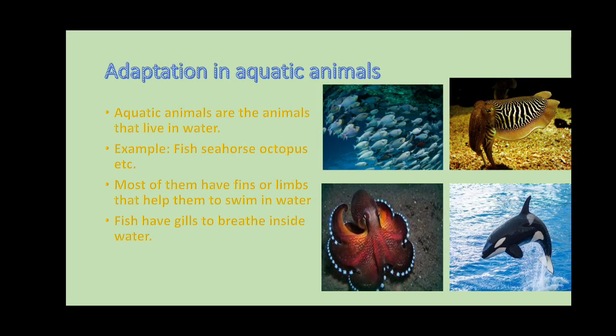You can observe the picture. You are seeing a fish, an octopus, a dolphin, and another kind of fish. These are the animals which can survive in the water, so these animals are called aquatic animals. Clear, children? And what is an aquatic bird? Duck is an aquatic bird. This is the information you have to remember about adaptation in aquatic animals.